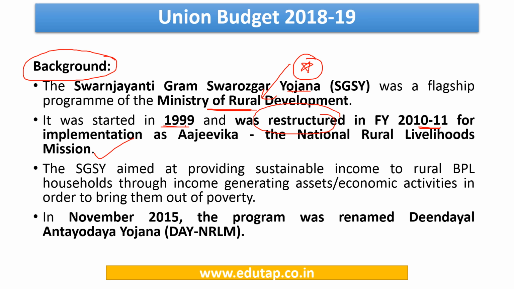The first thing, what was it previously called? It comes under which ministry? In which year did it start? When was it restructured? What is the new name that was given to it? Then in November 2015, the program was again renamed as Deen Dayal Antyodaya Yojana. So kindly keep these important points in mind. To get more details about the scheme, kindly go to the MCQ budget document and read the salient features.